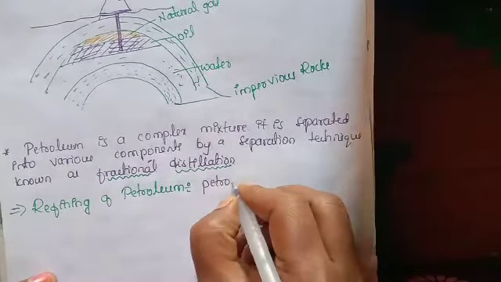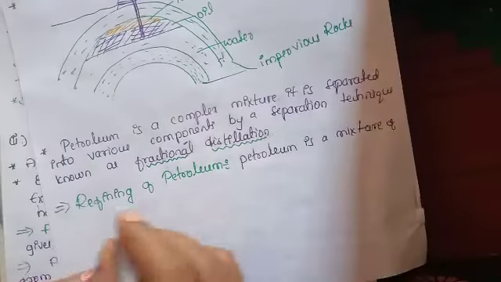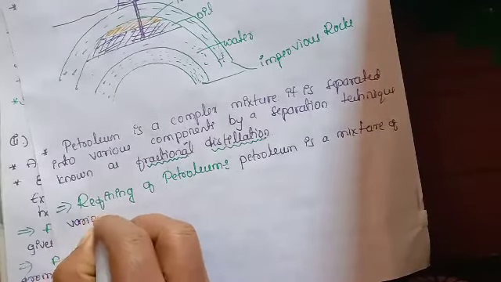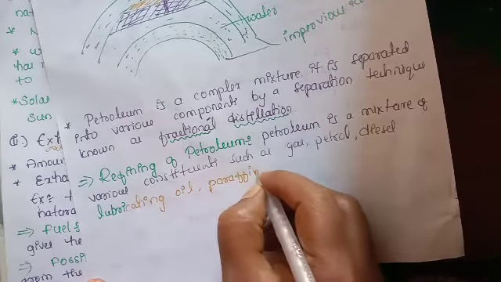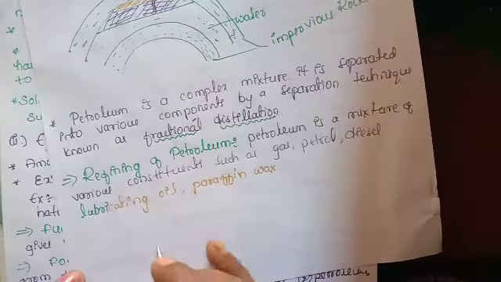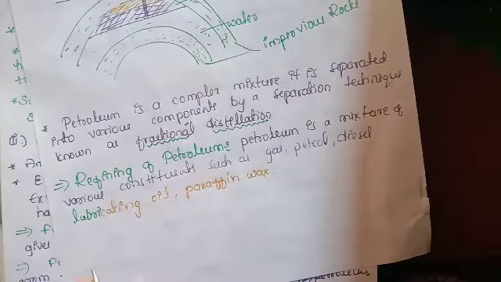Petroleum is a mixture of various constituents such as petroleum gas, petrol, diesel, lubricating oil and paraffin wax. So refining is the process of separating the various constituents or fractions of petroleum.